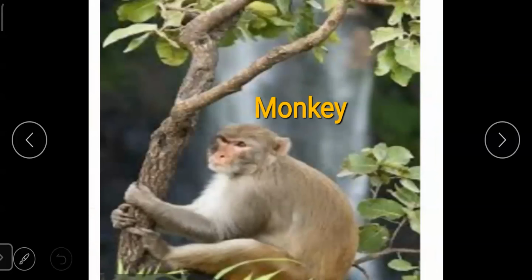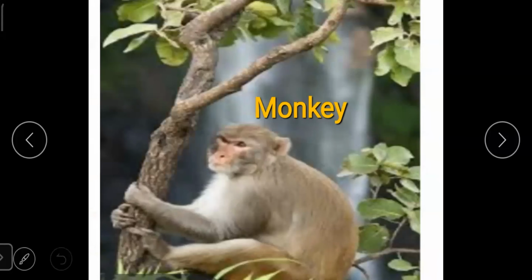Next animal is monkey. Monkeys are mostly found on trees, but we can also find them on land. And what do monkeys eat? They eat leaves, nuts, and insects.